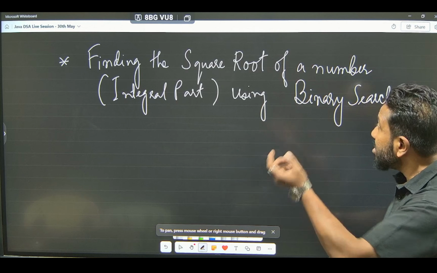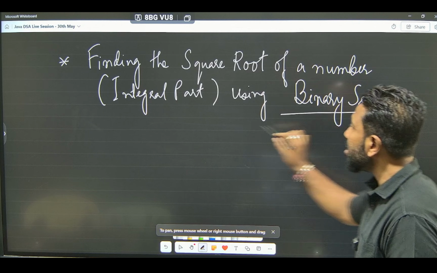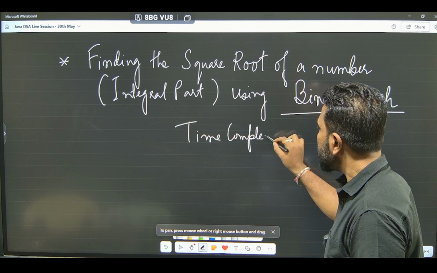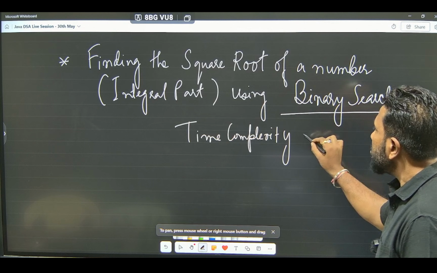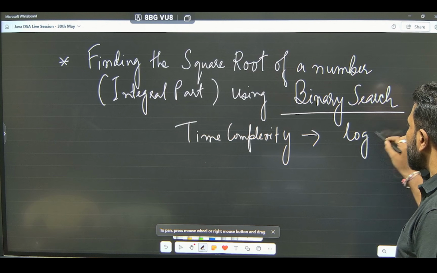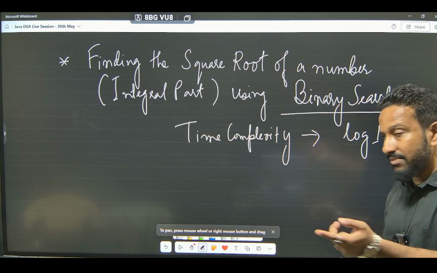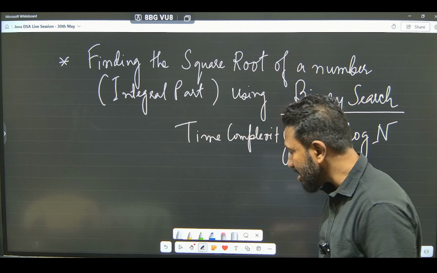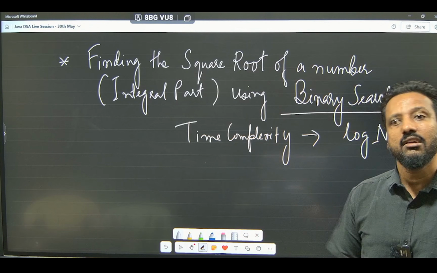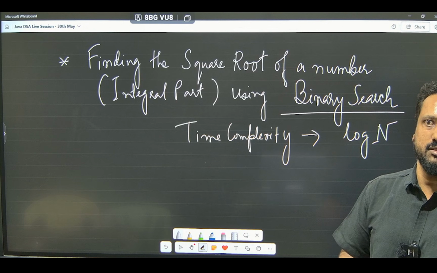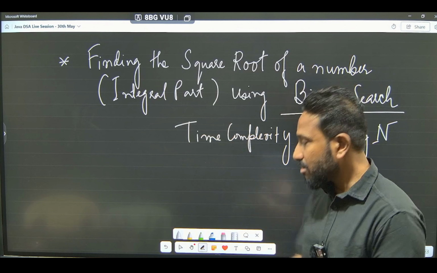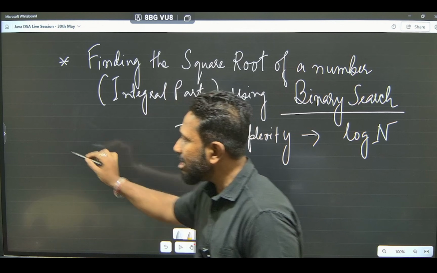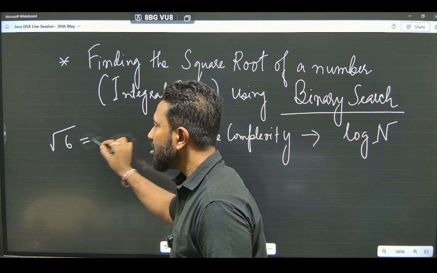Sometimes they might not mention binary search, they might mention one more thing, they might mention the time complexity, which is log of n. So either way, if you see binary search or if you see log of n, obviously you will be able to understand that the question asks you to solve it in log n time complexity and also in binary search. Okay, so you should be figuring out like that. So let me just write down the prototype for this. The question will be like this, because see, for example, the square root of 6 is how much?